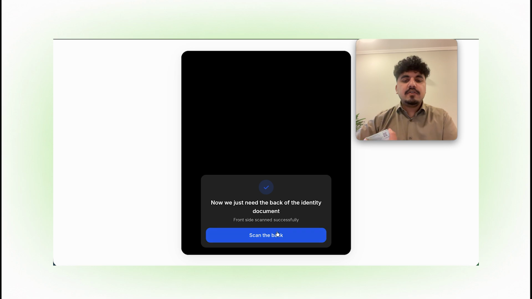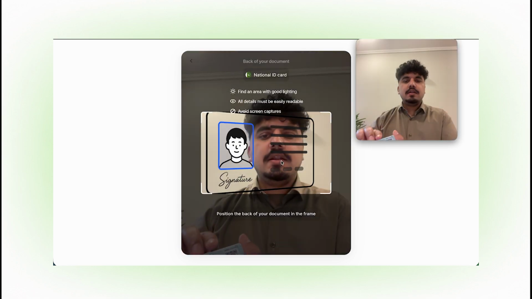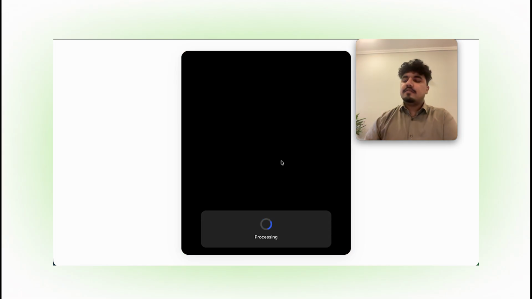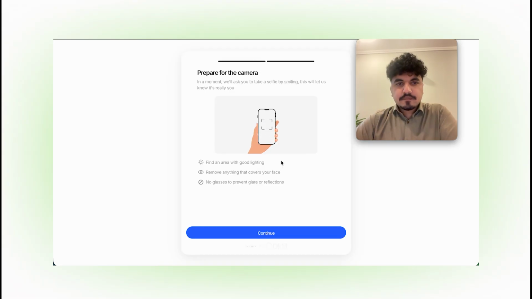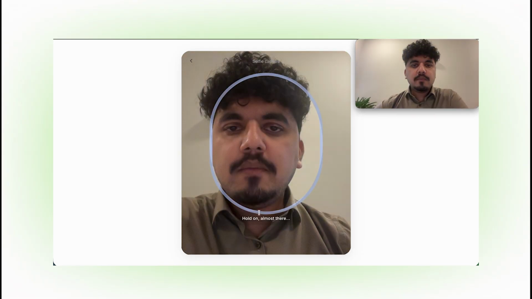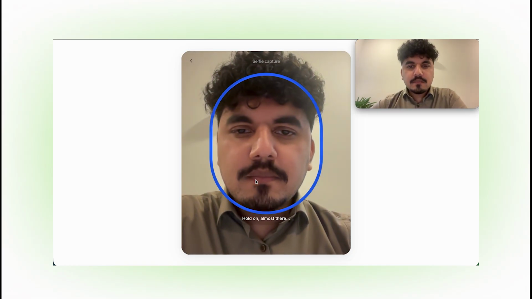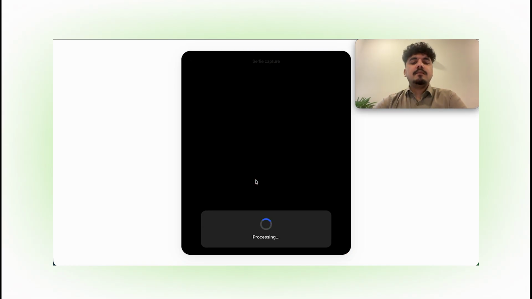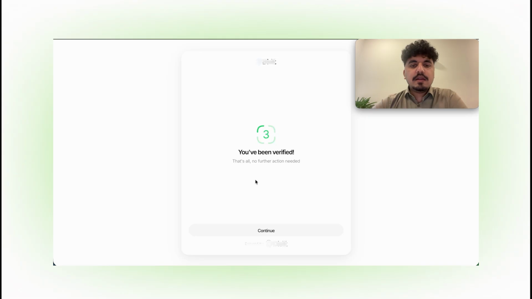And the front side of the document has been scanned. Let's scan the back. Let's make sure that the document is in the box. Okay, so document scan हो गया and it's gonna ask me for a selfie now. Let's do that. And done. That's how easy it is with Insuremart.